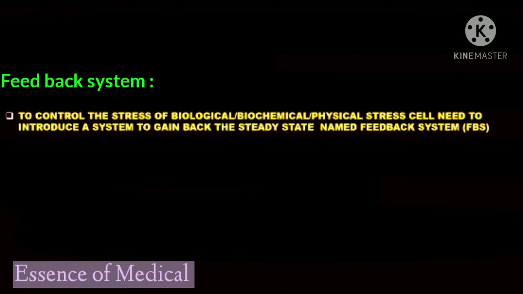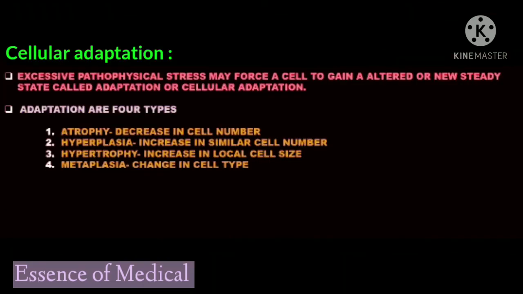To maintain homeostasis, the cell must have a system, a system to withdraw or to overcome the change, and that system is known as the feedback system or FBS. Suppose you are having some stress for a prolonged time, and even then you cannot restore the equilibrium.